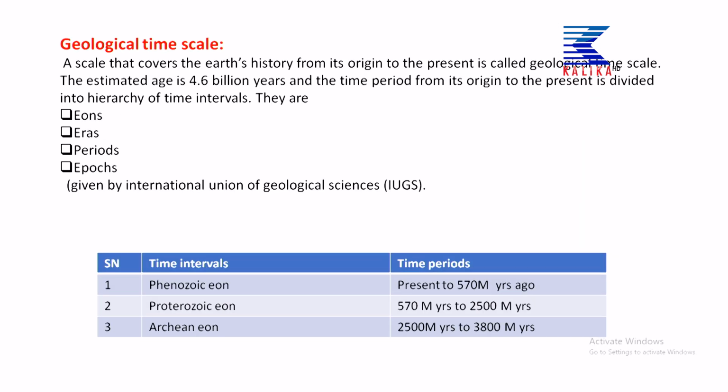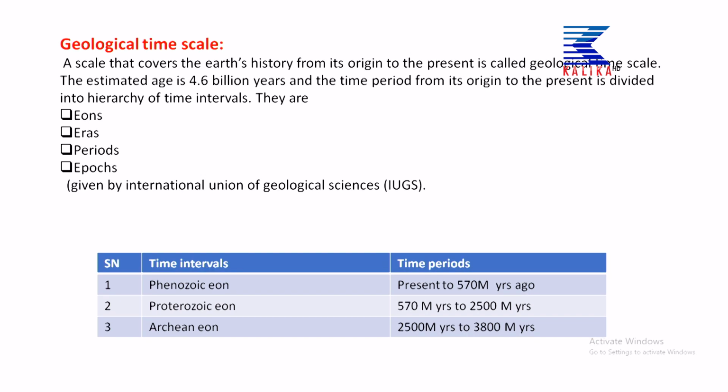So, the scale that covers the Earth's history from its origin to the present is called the geological time scale. That means all the phenomena that occur on the Earth, from its origin to the present date, are categorized or divided into different time intervals. That time interval is known as the geological time scale.